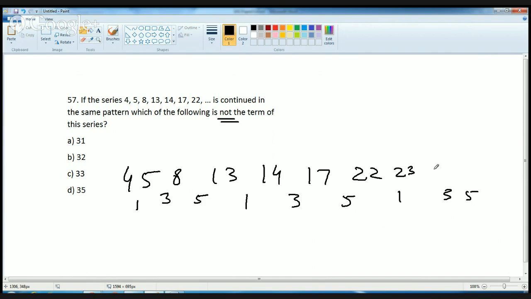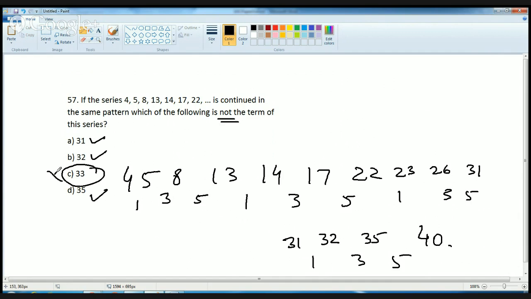So it would be 23, then 26, and 26 plus 5 is 31. After 31 again 1, 3, 5: 31 plus 1 is 32, 32 plus 3 is 35, and 35 plus 5 is 40. So 31, 32 and 35 are part of the series, and 33 is not part of the series. This series is simple: it's addition of 1, 3 and 5, then repetition of the same pattern 1, 3, 5, 1, 3, 5.